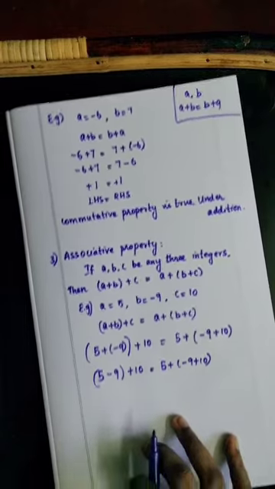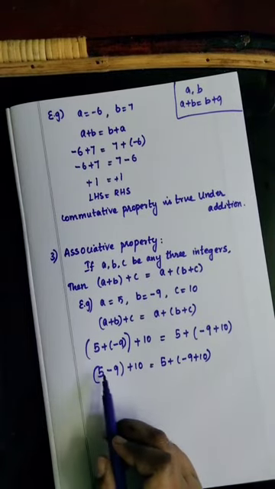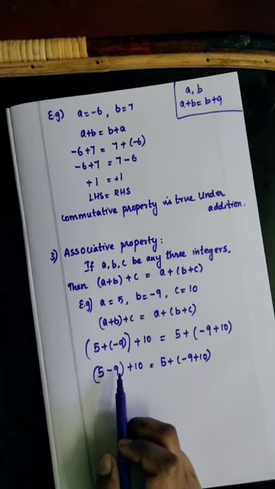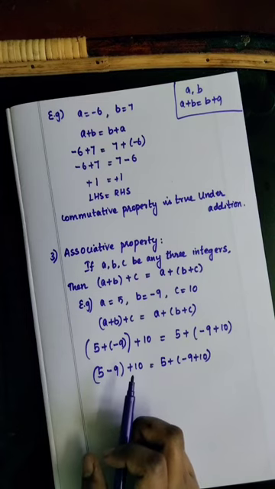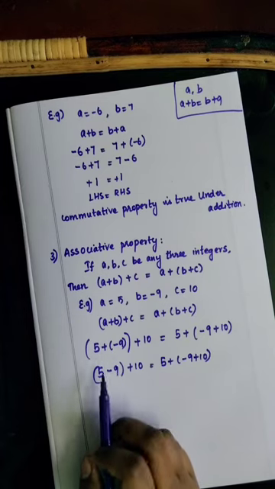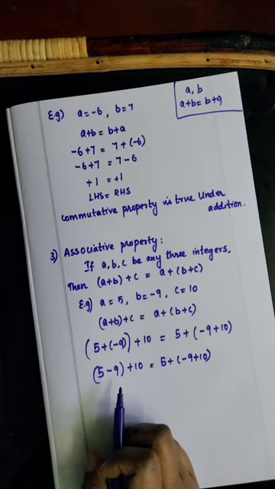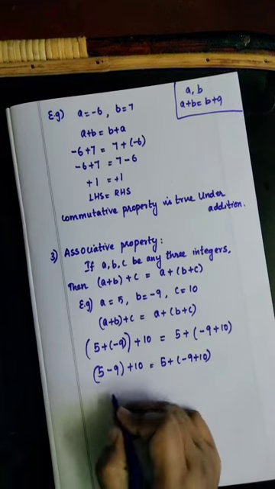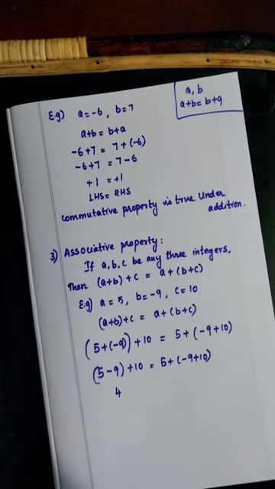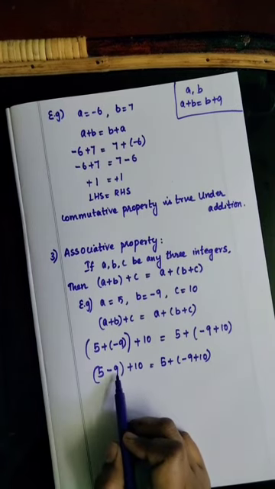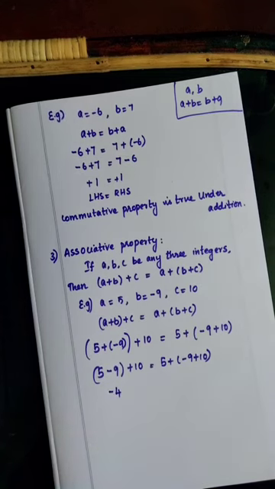Okay, what's the next step? 5 minus 9. Here both the signs are different. What will you do? Here both the signs are different means first we need to subtract both the numbers. What is 9 minus 5? 9 minus 5 is 4, and put the greater number's sign. Here which number is greater? 9 is the greater number, so put the greater number's sign, minus.